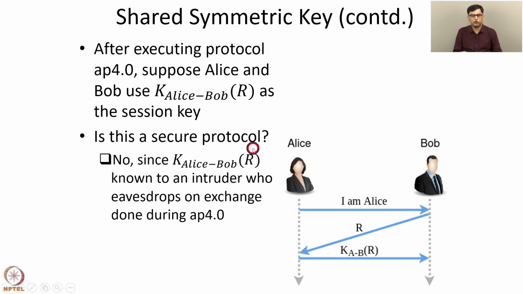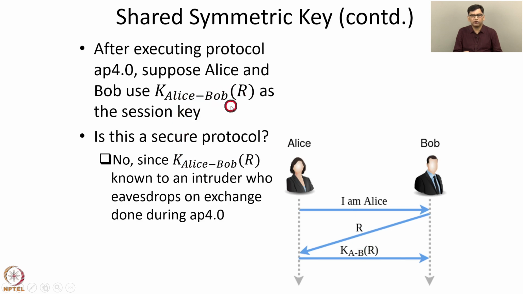Clearly it is not secure, because an intruder who eavesdrops on this conversation between Alice and Bob finds out KAB of R, and hence the intruder can decrypt all the messages subsequently exchanged between Alice and Bob. So KAB of R is sent on the channel, hence it is not secure to use it as a session key. So this attempt fails.